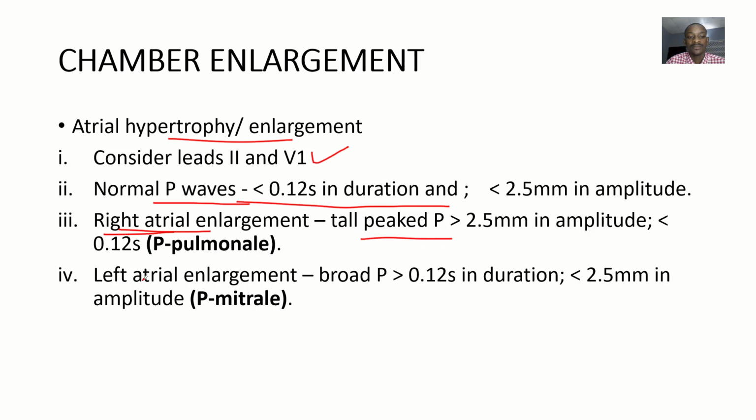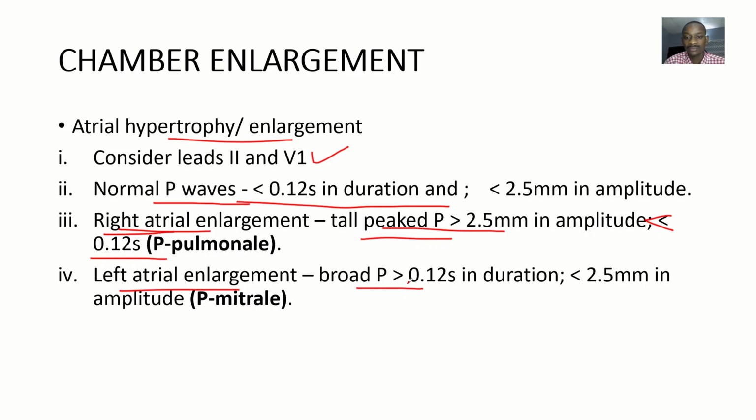Then for left atrial enlargement, if you're having a broad P wave, which is more than 0.12 seconds in duration, all right, sorry, for the right atrial enlargement, the duration was less than 0.12 seconds. It is the amplitude that is more than 2.5 millimeters, but the duration is less than 0.12.